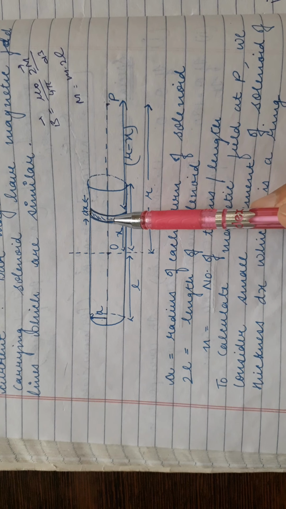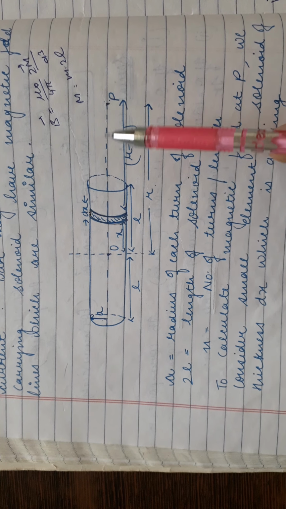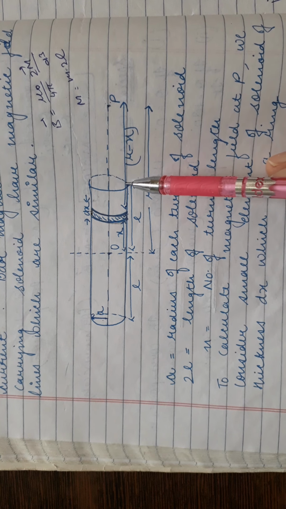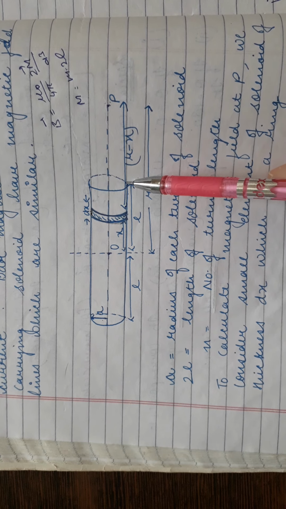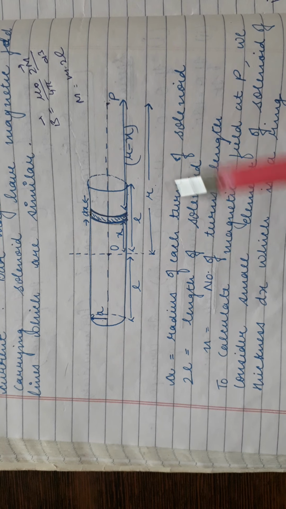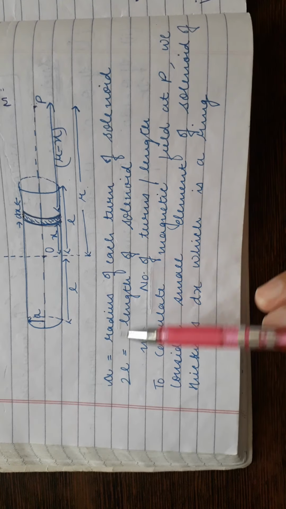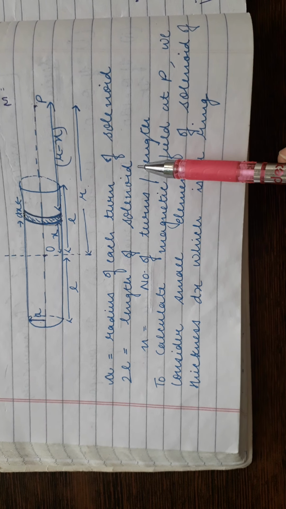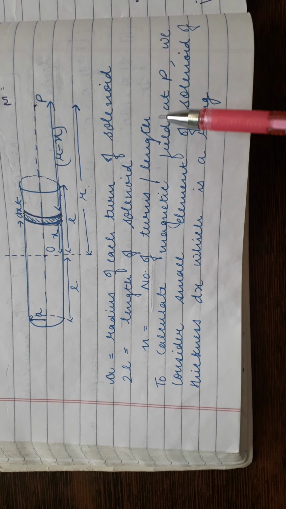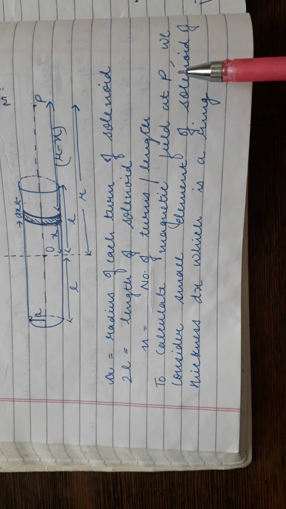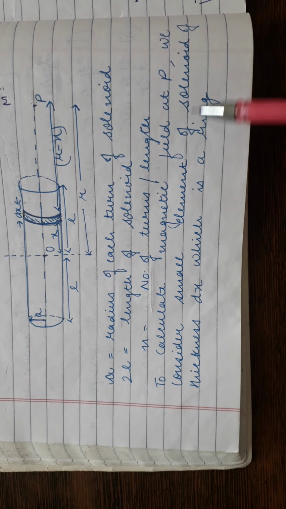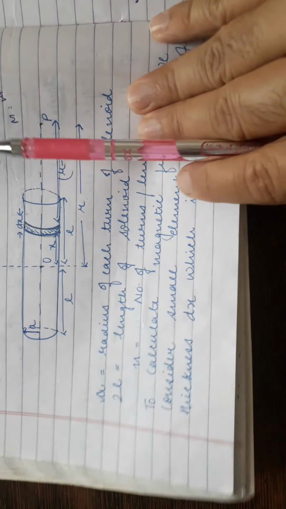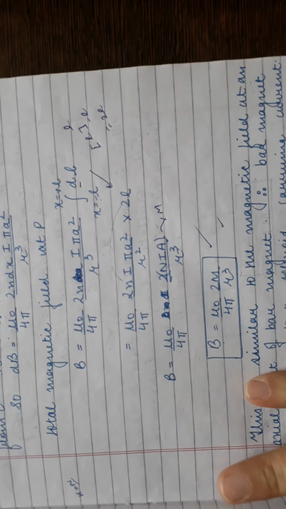So we will write the magnetic field due to this ring, and to find the total magnetic field we do the integration from this point to this point, from the left end to the right end. We have made some assumptions: A is the radius of each turn of the solenoid, 2L is the total length of the solenoid, small n is the number of turns per unit length. To calculate the magnetic field at P, we consider a small element of the solenoid of thickness dx, which is a ring. So the ring magnetic field is already known from the last chapter.